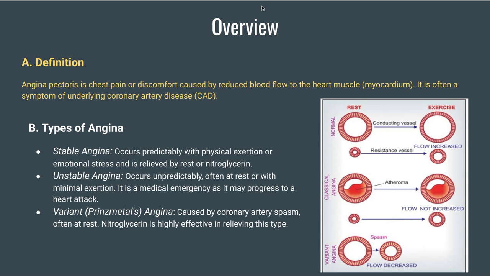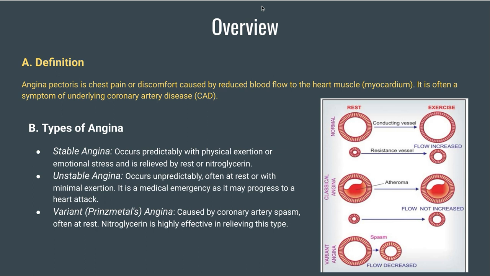Okay, look at stable angina. So stable angina is more like a case where you have angina, but as a patient you are stable. So that's what I'm saying. Patient is stable. That means angina is occurring when the person is exerting, when the person is having some stress.